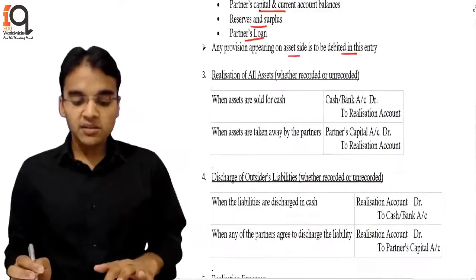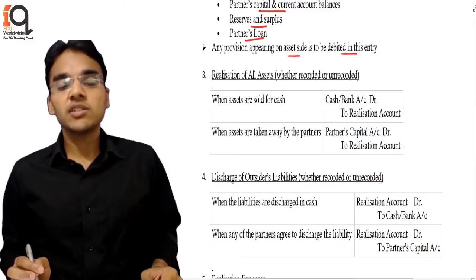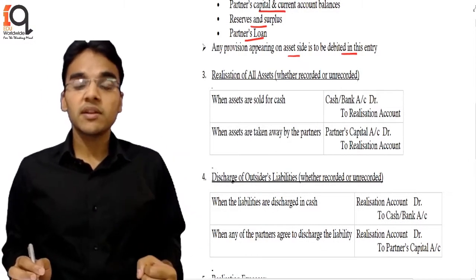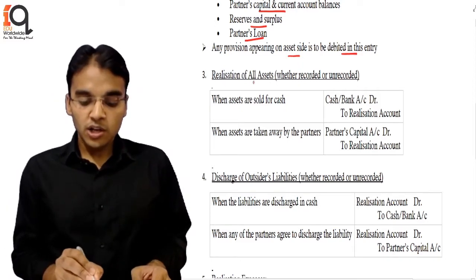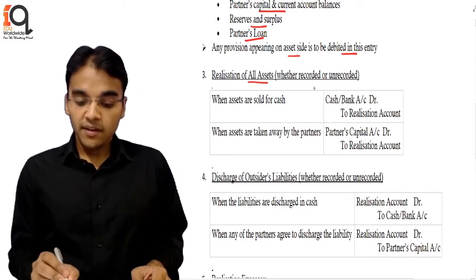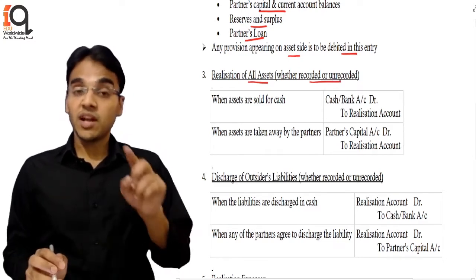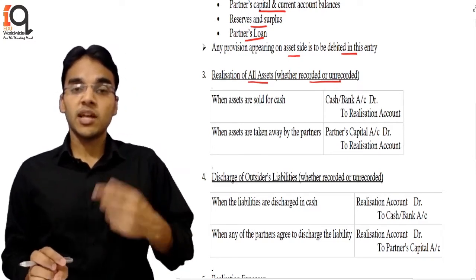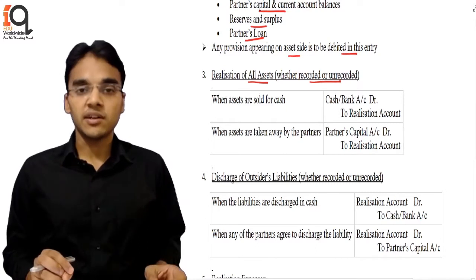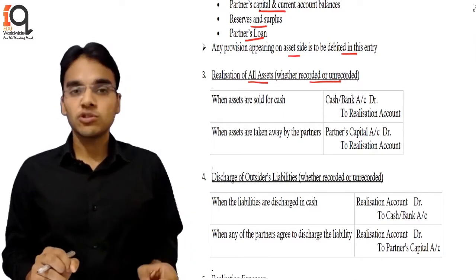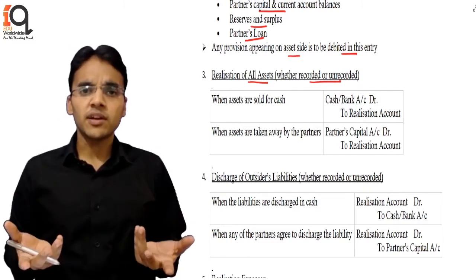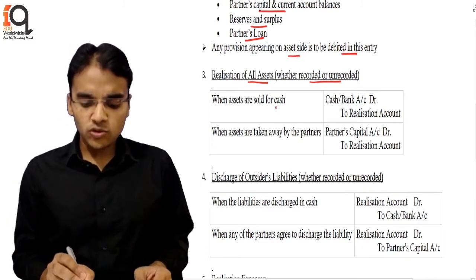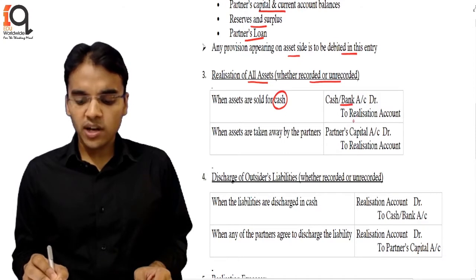Now the next thing is when we actually sell off the assets, so the money is actually being received. At that time, the entry passed is bank to realization account. So this is the realization of all the assets, whether recorded or unrecorded. We have transferred only the recorded assets, but there may be an unrecorded asset, that means an asset not shown in the books. However, we are realizing that amount at the time of dissolution, so that's a pure profit. So when they are sold for cash, the entry is cash and bank to realization.